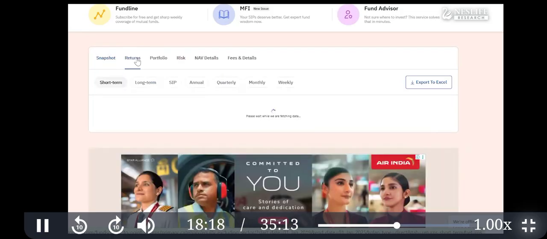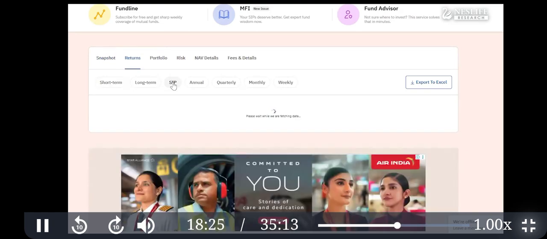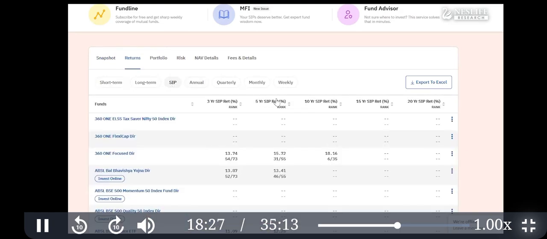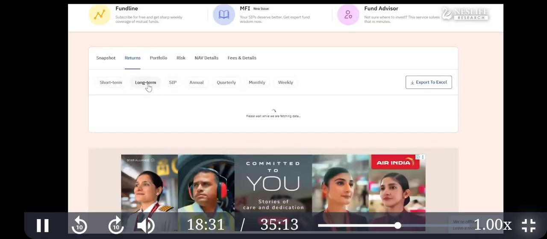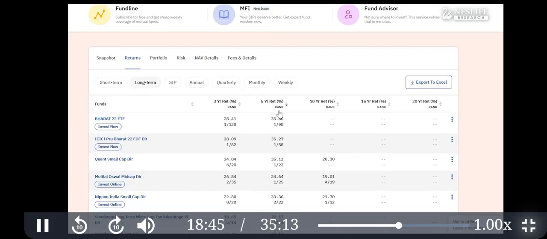Then click on the return here. Next is SIP return. But before that, after point to point, I'll show the trailing return. So write down, point to point return is CAGR. There is another CAGR type, it's trailing return. If you click on long term, you see the 5 years here. So what is the difference between point to point and trailing?